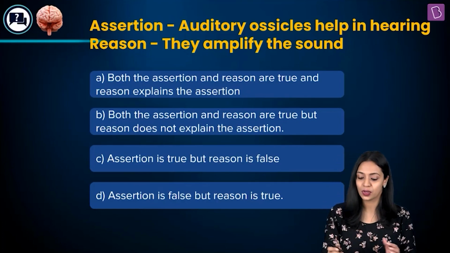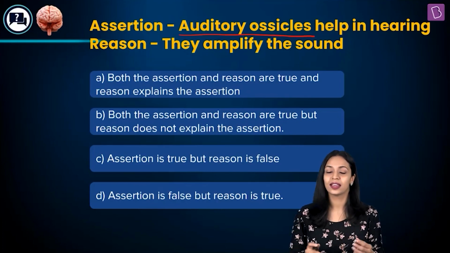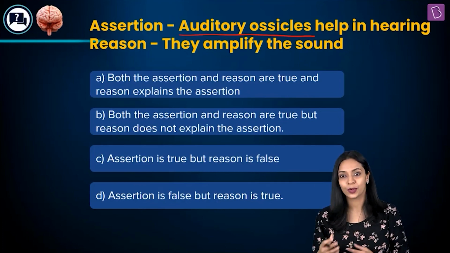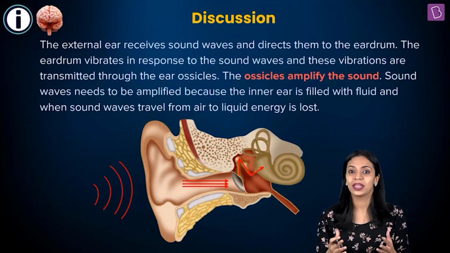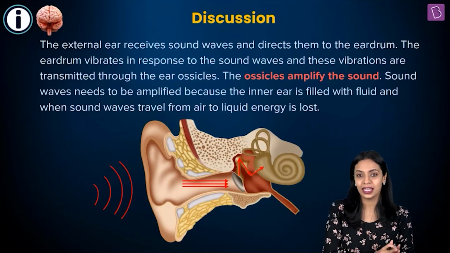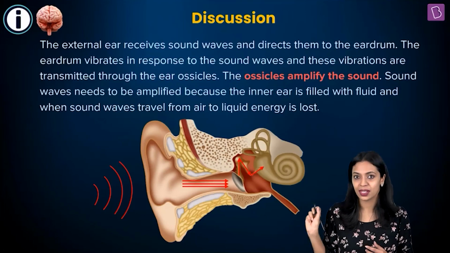Now, this question is talking about the function of auditory ossicles in hearing. So, let's first find out how exactly these auditory ossicles help in the process of hearing. Okay, so the ear can be divided into three different regions. We have the outer ear, the middle ear, and the inner ear. It is the pinna portion of the outer ear that will receive the sound waves.